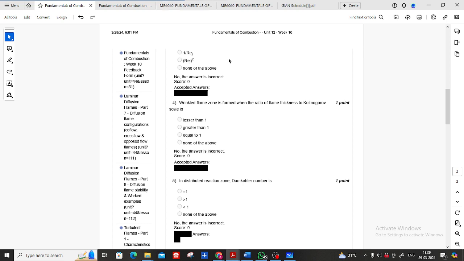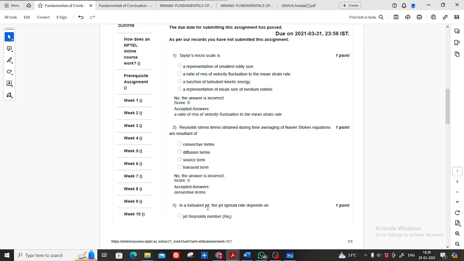Okay, the answer is none of the above. It does not depend on the Reynolds number. In a laminar jet it depends on the Reynolds number, but in a turbulent jet it does not depend on the Reynolds number.